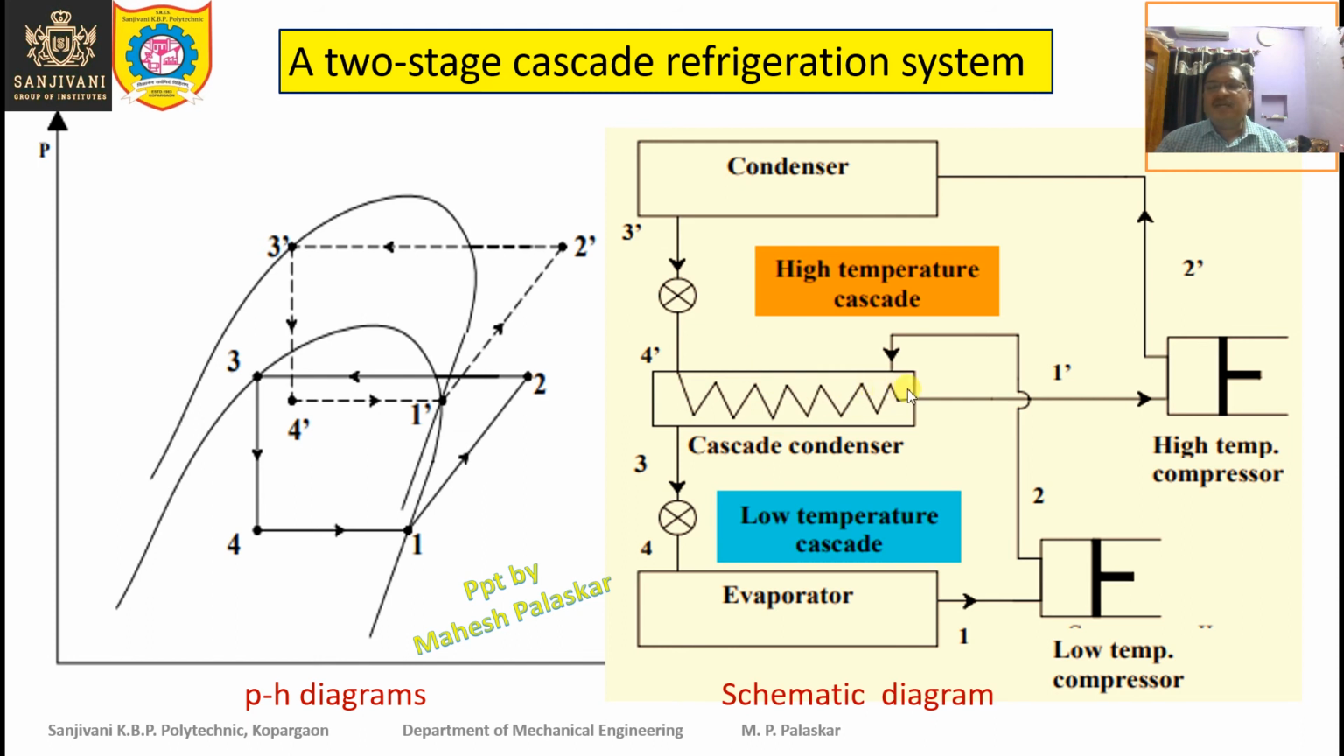So the refrigerant flowing in the higher stage cascade refrigeration system gets evaporated and absorbs heat from the refrigerant flowing in the low temperature cascade system, in this cascade condenser. This is the important point in this cascade refrigeration system, and if you understand this, then you can definitely understand the cascade refrigeration system. It is really very interesting.